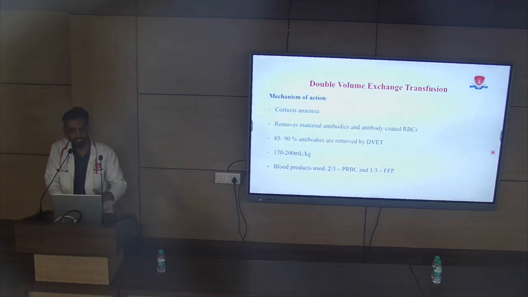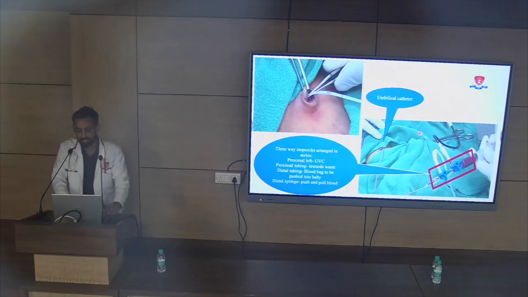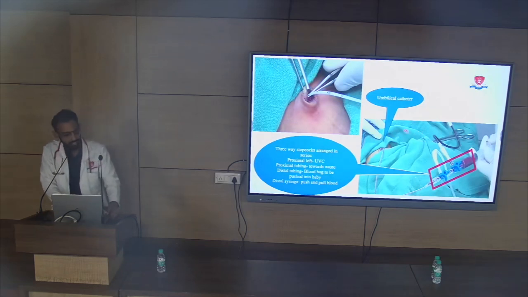So we are performing a double volume exchange, and for the blood product that we use, of the total volume of blood, 2/3 has to be PRBC, and the remaining 1/3 has to be plasma, preferably less than 72 hours old in the case of PRBC. So these are the two photos that show the procedure in a simplified manner.